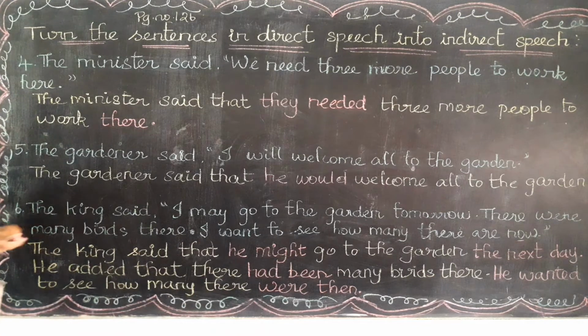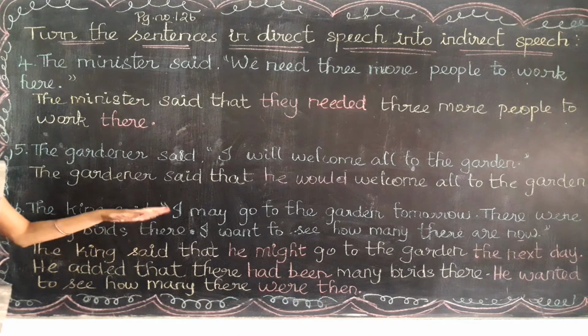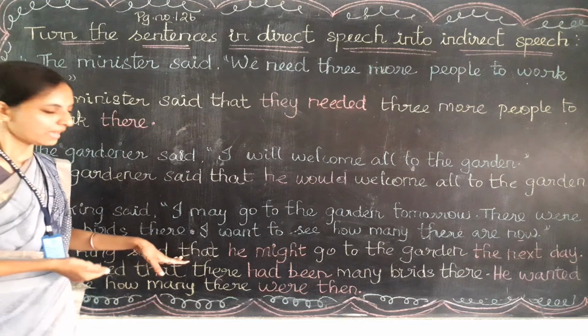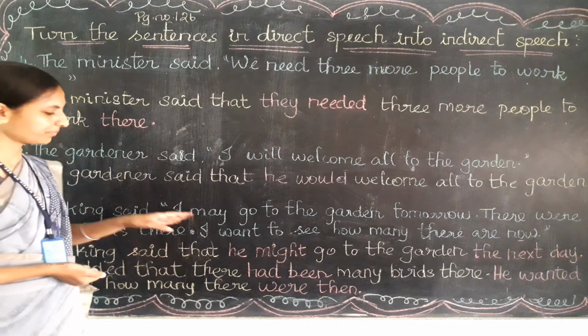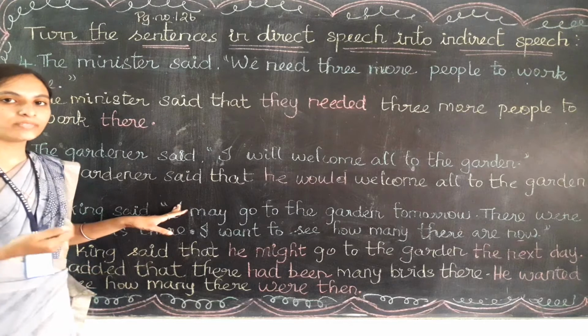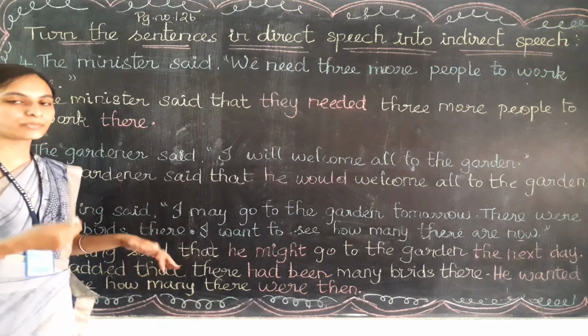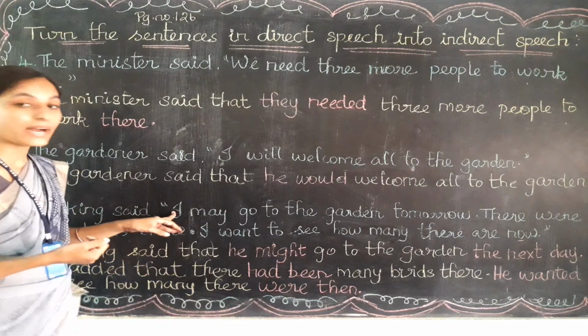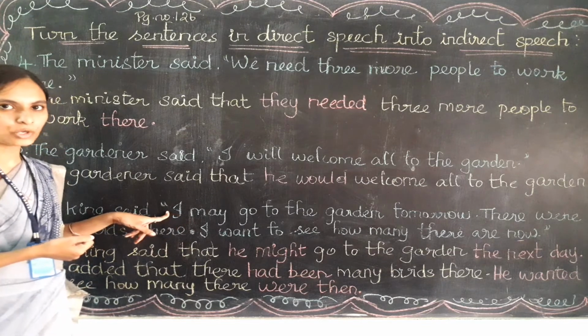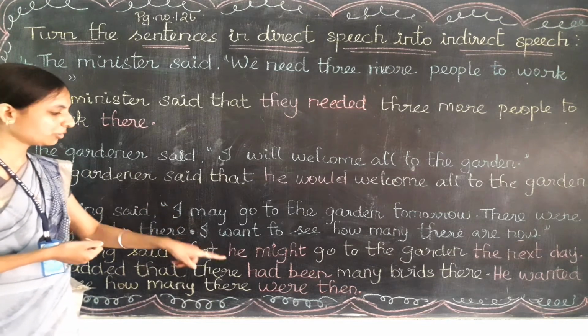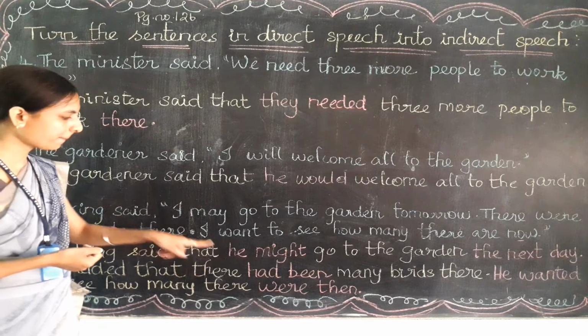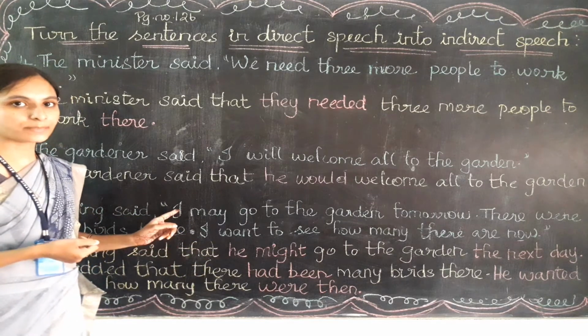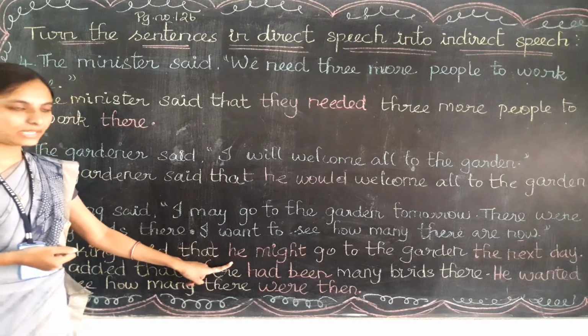Are you clear, children? I repeat this sixth question answer again. So the king said that. Why? Because it is a statement. So we write said that. The comma and inverted commas we always remove in indirect speech. After that there is I. I is the first person pronoun. That should be changed into the third person pronoun, that is he, because here the king is the subject. So in place of I we write he.